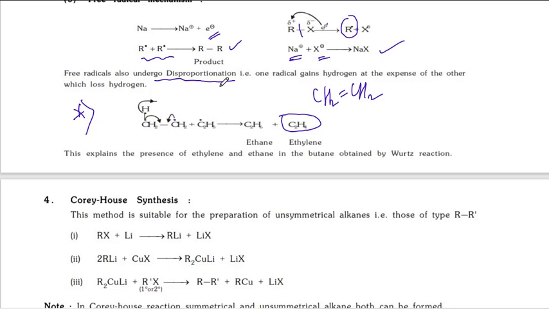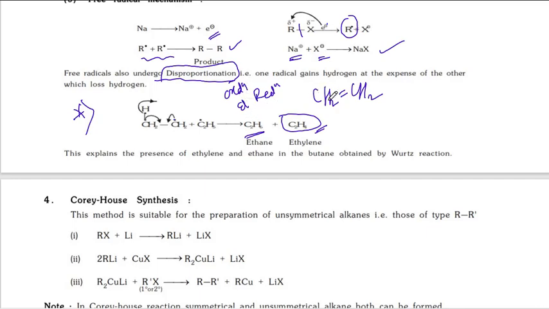Disproportionation means a single molecule undergoes oxidation and reduction. So here this free radical undergoes oxidation and reduction, forming ethane and ethylene. That's why they proposed this free radical mechanism.